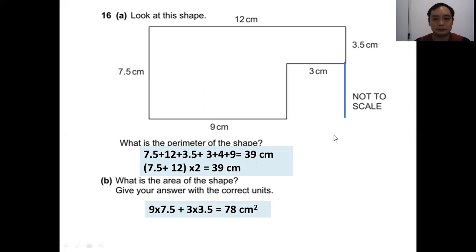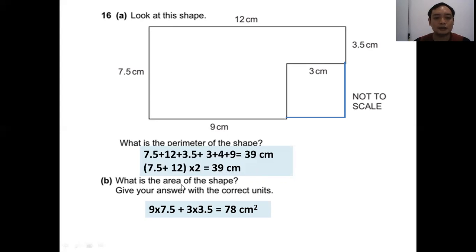Or, if you are sharp-eyed, you can see that when this side moves to here, and this side moves to here, then it can complete a rectangle. Then you can just use the rectangle formula to find the perimeter. That is (7.5 + 12) multiplied by 2. You also will get 39 centimeters.